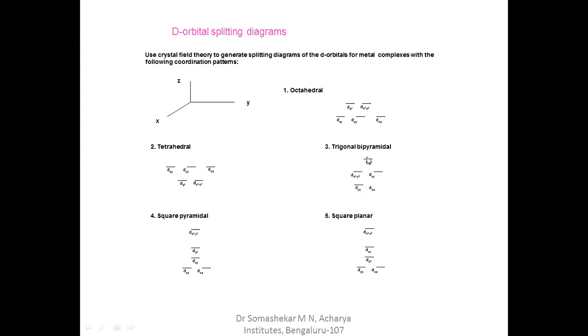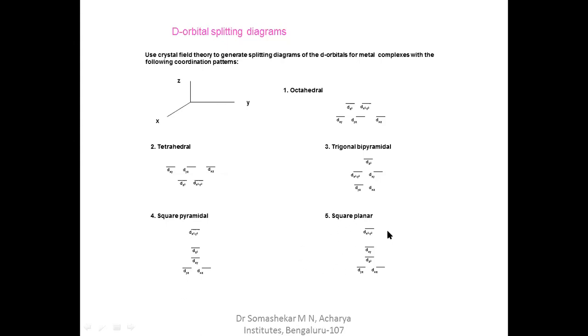This is how splitting takes place in the TBP geometry. In square pyramidal, four ligands are approaching along dx square minus y square, only one ligand approaches dz square, and the rest of the orbitals, dxy, dyz, dxz, decrease in energy. This is how the splitting occurs in square pyramidal geometry.